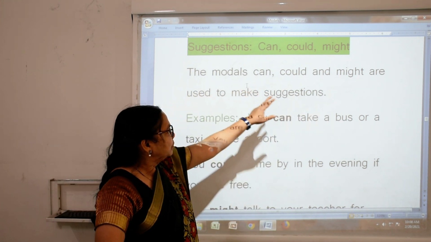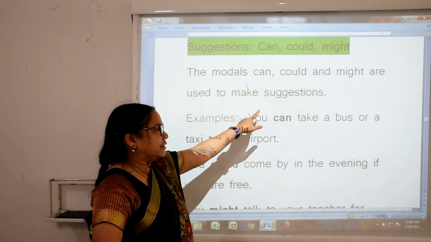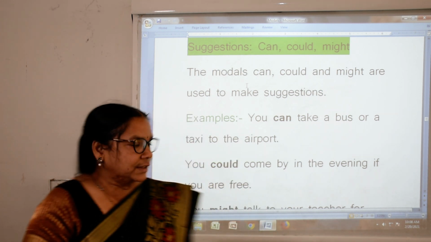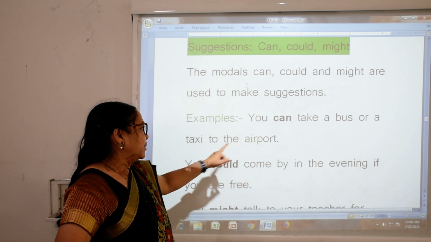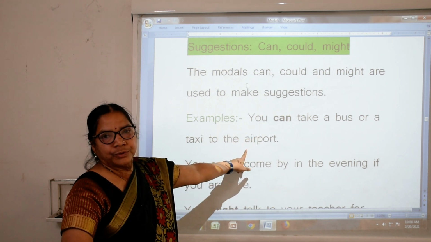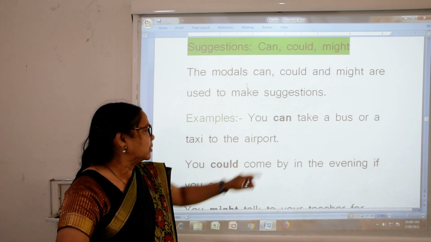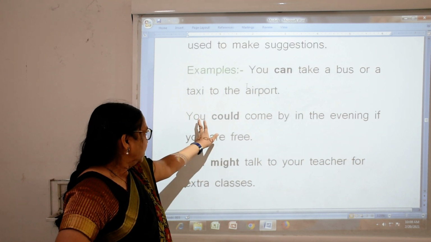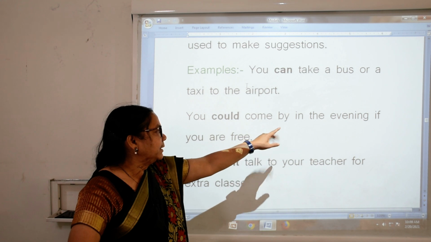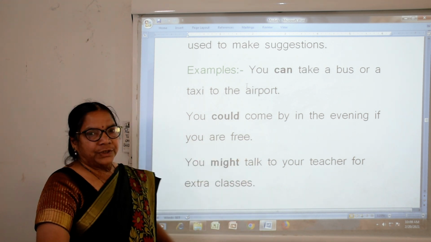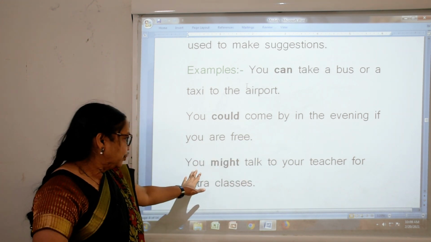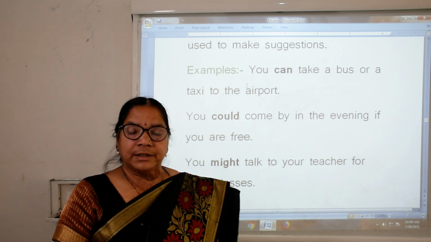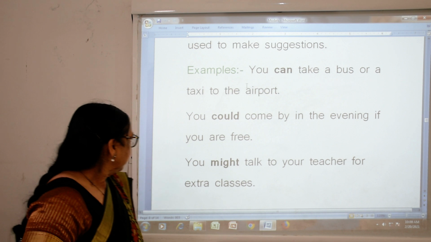The modals can, could and might are used to make suggestions. We are giving suggestions, suggesting to someone. You can take a bus or a taxi to the airport. You could come by in the evening if you are free. You might talk to your teacher for extra classes.